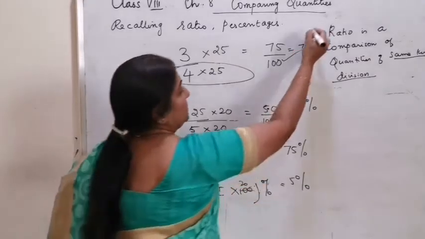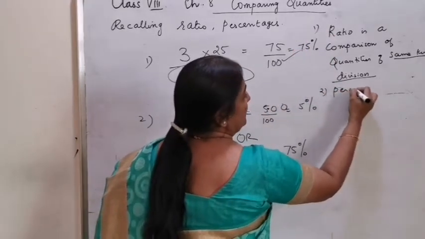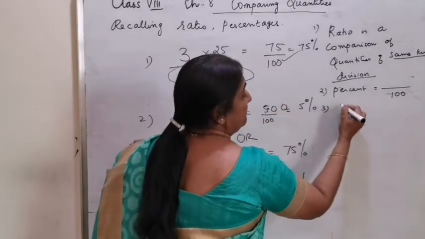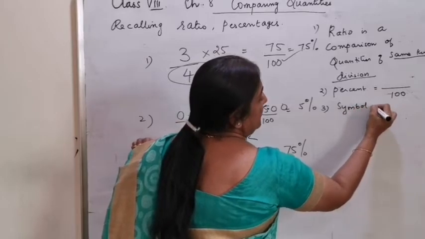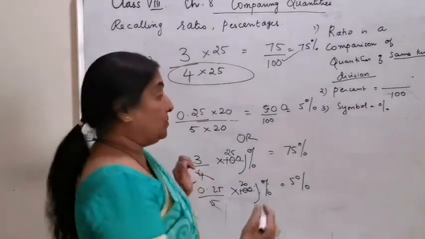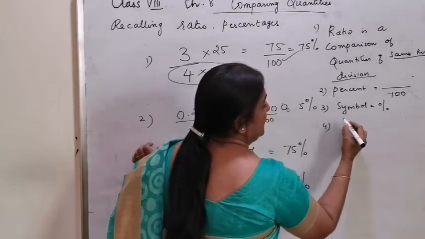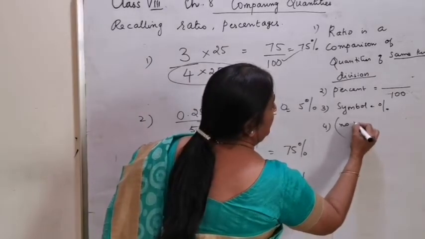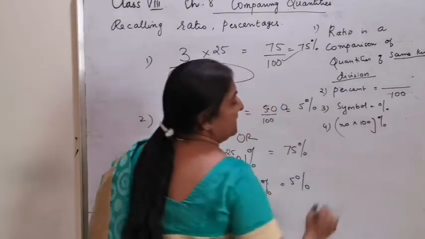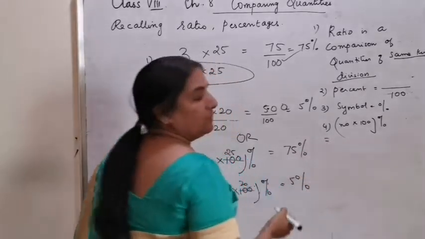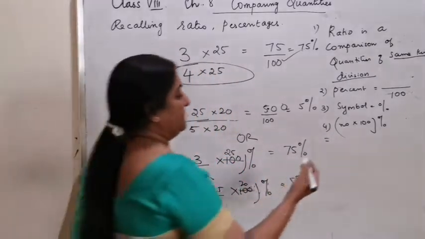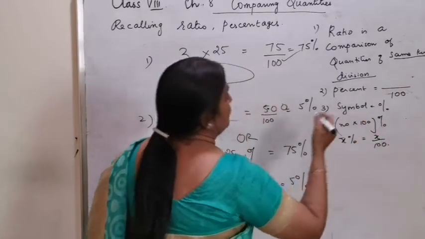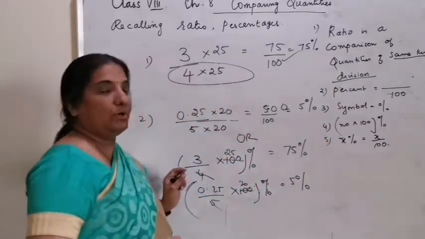So the second definition: what's the meaning of percent? Percent is the same as upon 100. Then, what is the symbol? The symbol used is the percentage symbol. How to convert any fraction into percentage: multiply by 100 and put a percentage symbol. And how do you remove any percentage symbol: x% is the same as x by 100. So these are the basic concepts you should know.